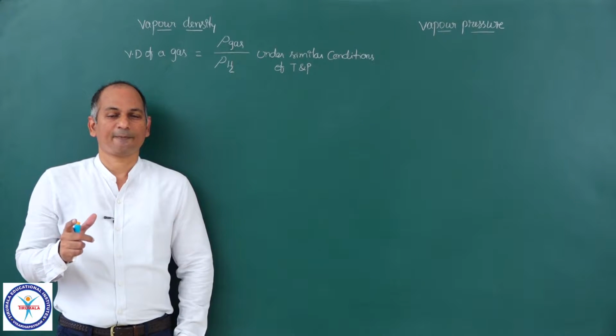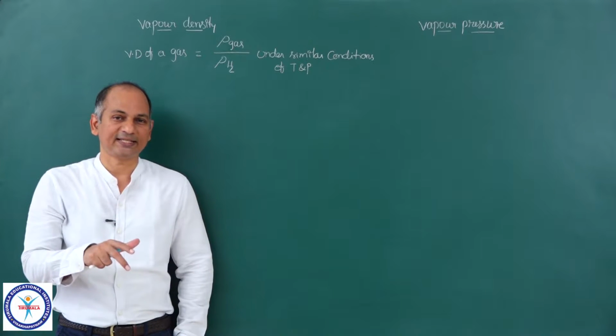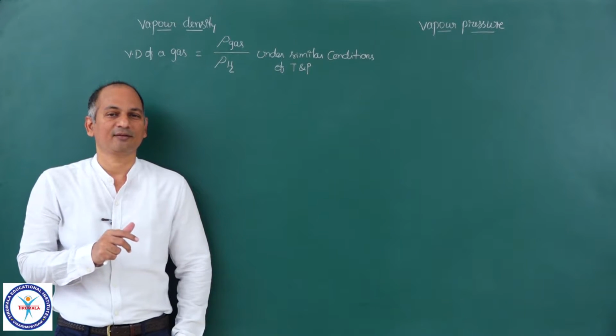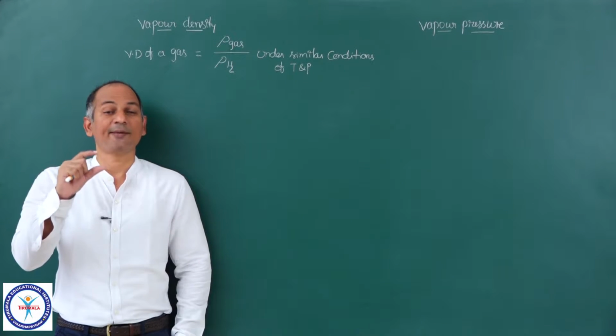And obviously, needless to say, because vapor density is a ratio of densities, it does not have any unit. It is a pure number. Vapor density is a pure number, a dimensionless quantity.